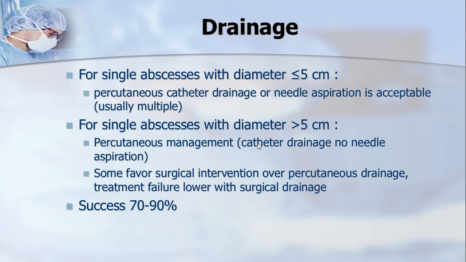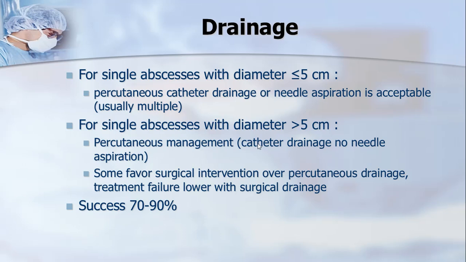Rather, in many cases, we don't even drain it. Smaller abscesses like 1 inch or 2.5 to 3 centimeters, we leave them and just build the patient's immunity and start antibiotics. Very small abscesses resolve on their own.